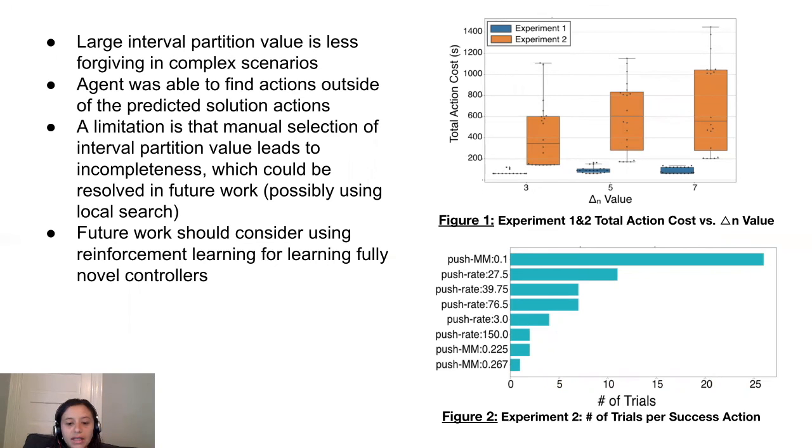We were surprised at the diversity of success actions discovered by the agent, shown in figure 2. Many of the actions listed had not been initially assumed to render success. Future work should consider using alternative methods like reinforcement learning for learning low-level action controllers.